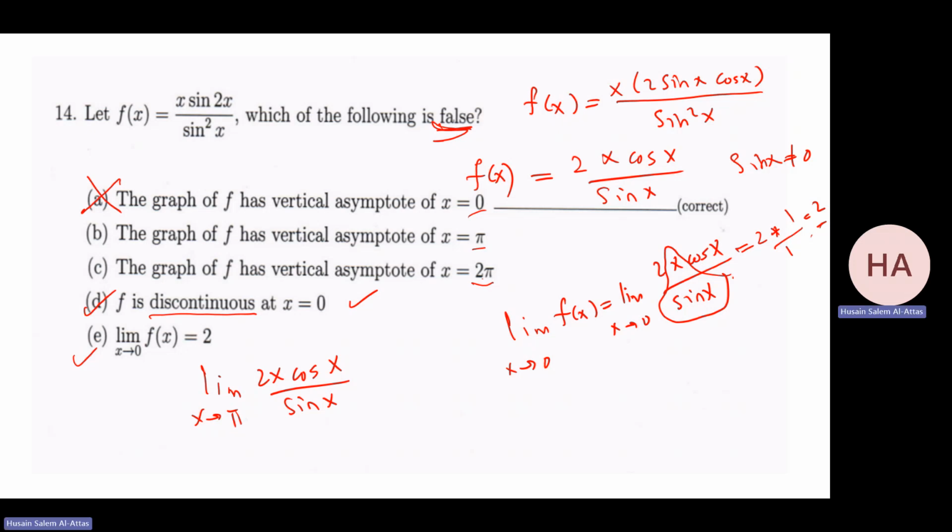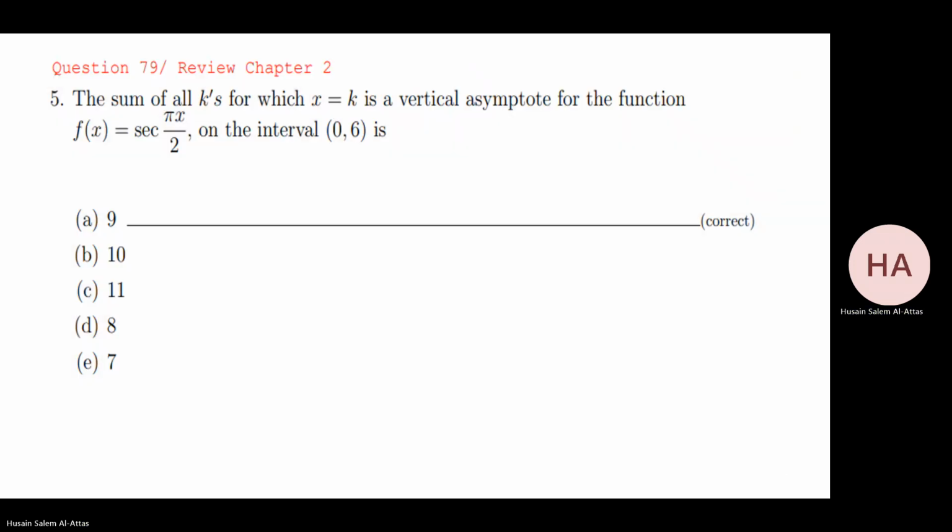Now, if you look at it, the numerator is non-zero, and the denominator is 0, because it will be 2 pi cosine pi. Here you do the limit, you have non-zero over 0, so x equal pi is a vertical asymptote. And the same thing for 2 pi. So these are correct, except that first one.